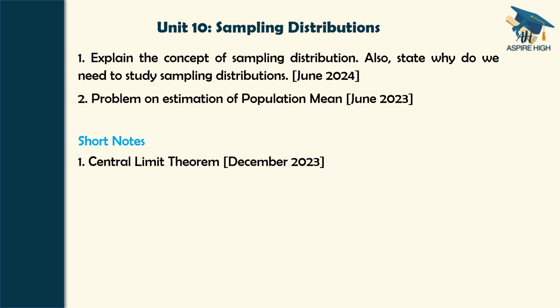Here a problem is also there in June 2023 on estimation of population mean, and the short note central limit theorem, which can be repeated also, an important topic. And the main question is: explain the concept of sampling distribution, also state why do we need to study sampling distributions, but it is in June 2024. So that may not get repeated because the possibility is less. I won't say that it won't get repeated, the possibility is less. Otherwise it will move to short notes because that was asked in the previous exam.